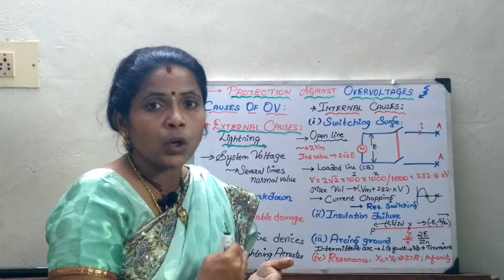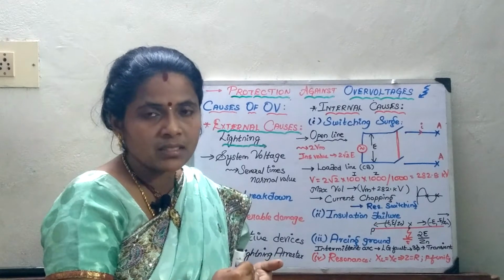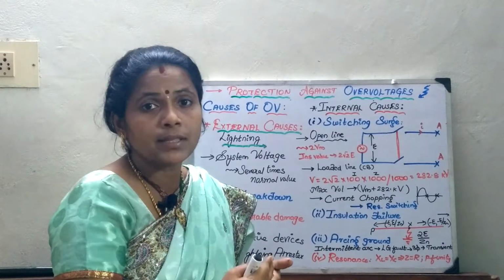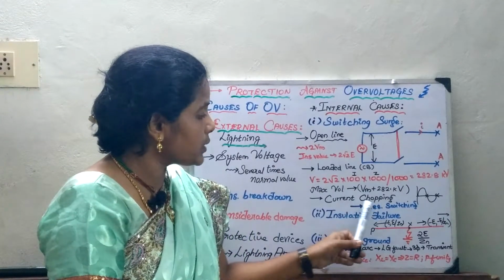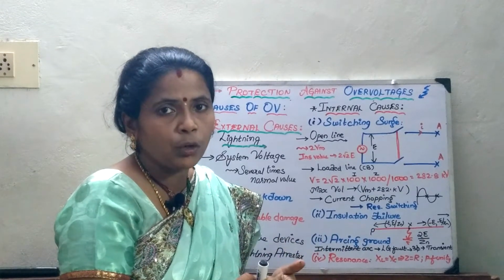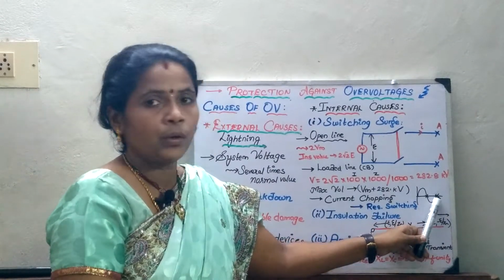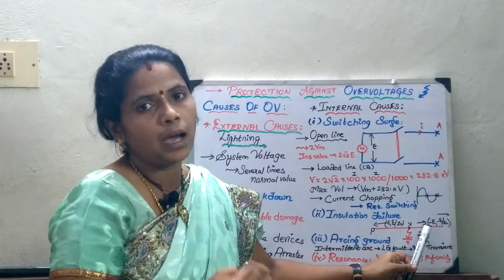If this arc is not suitably interrupted soon by your circuit breaker dielectrics, it will re-arc and create a short circuit, and it will damage the system further. Here, whenever I say current chopping, it is nothing but this: in AC circuit breakers, we try to quench the arc at natural zero. Whenever it reaches the natural zero, we quench the arc.